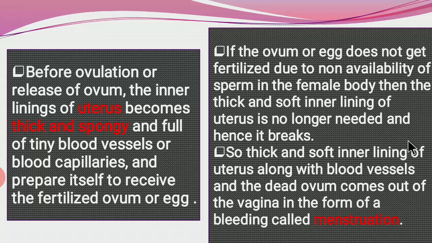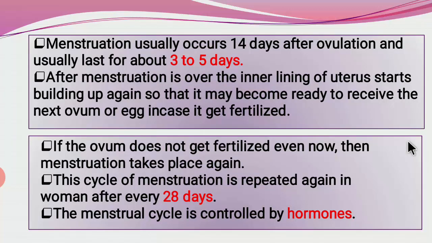Okay. This menstruation usually occurs 14 days after ovulation and usually lasts for 3 to 5 days. Actually, when we observe the cycle, the 14th day after the first menstruation, after the bleeding starts, is called the day of ovulation.